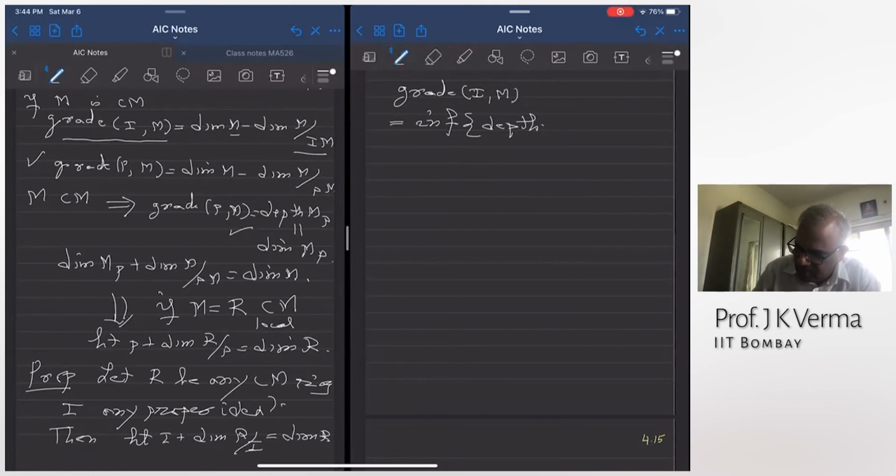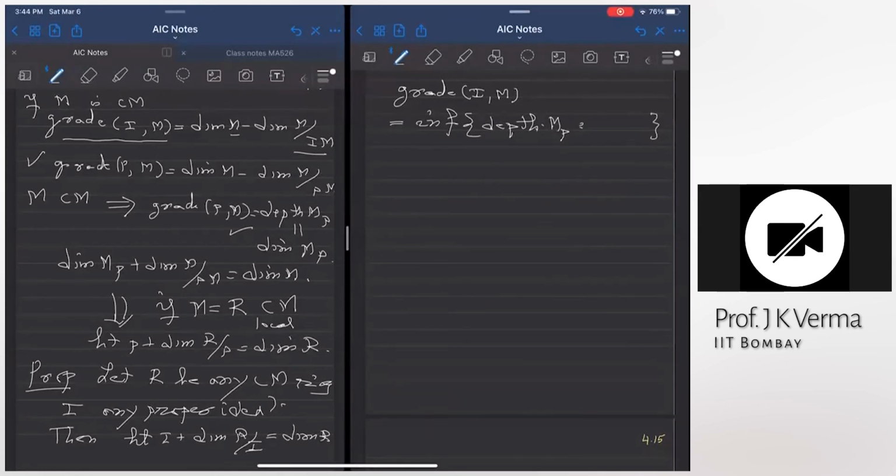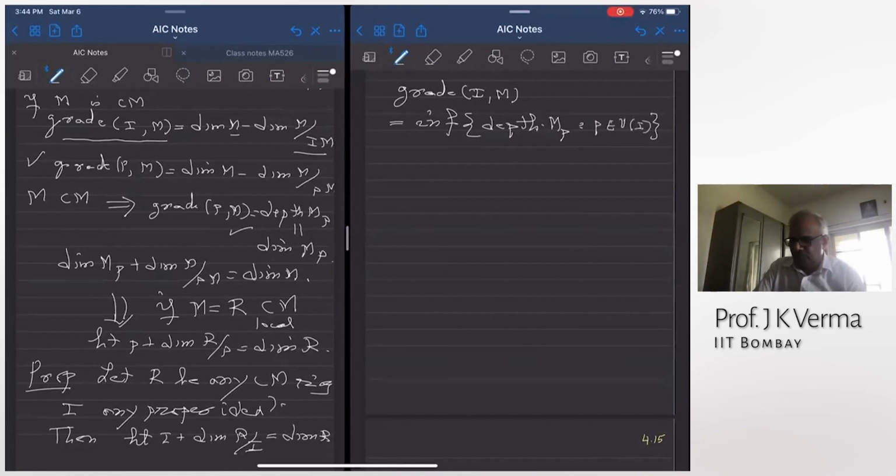Grade of IM is the infimum of depth of MP, where P belongs to V of I. Take all prime ideals which contain I, calculate the infimum of depth of MP, that is the grade of IM. This formula we know, no assumptions, just a Noetherian ring.